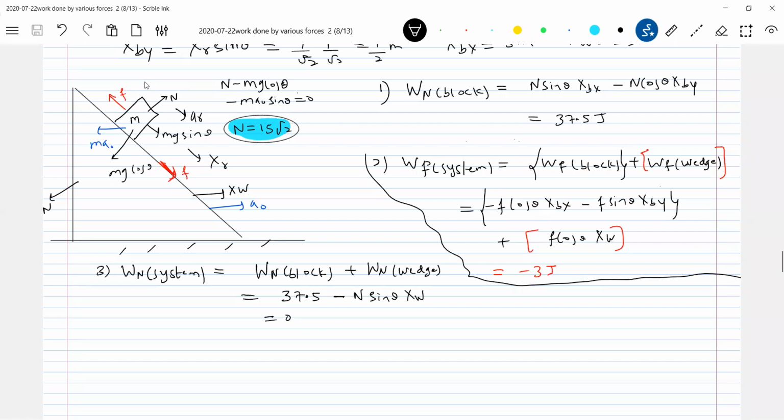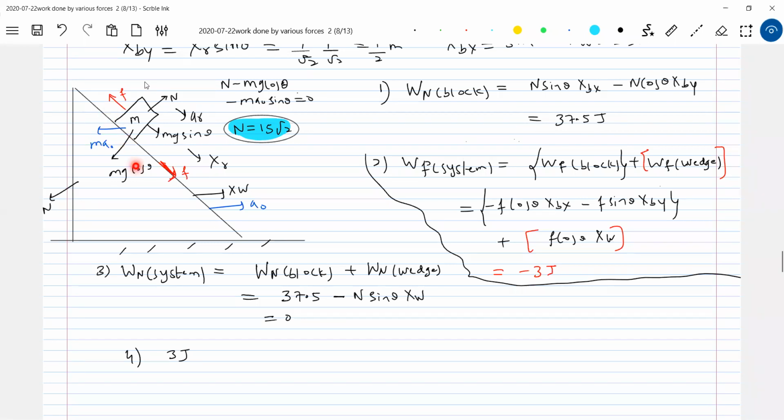Work done by normal contact is 0. So the decrease in mechanical energy, where has it gone? It is converted into heat. Who will do that? The friction only. So the fourth option should be equal to 3 joule only. What do you mean by mechanical energy dissipated at the interface between the block and the wedge? What is the force acting at the interface? Friction only, the frictional force only.